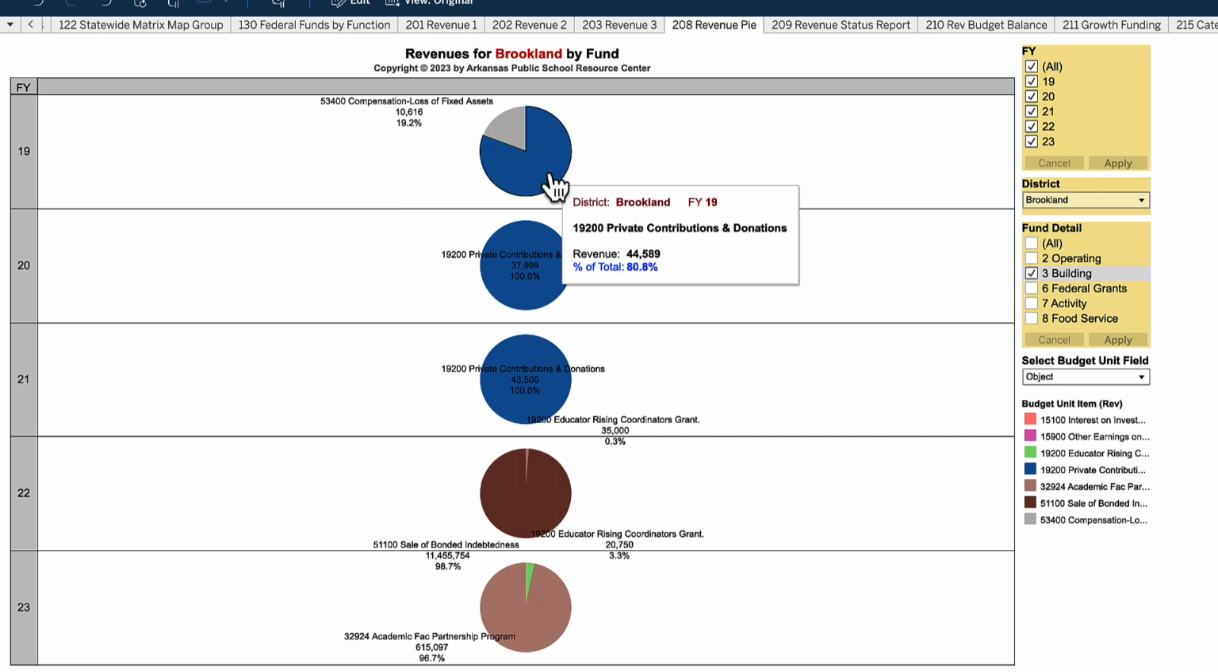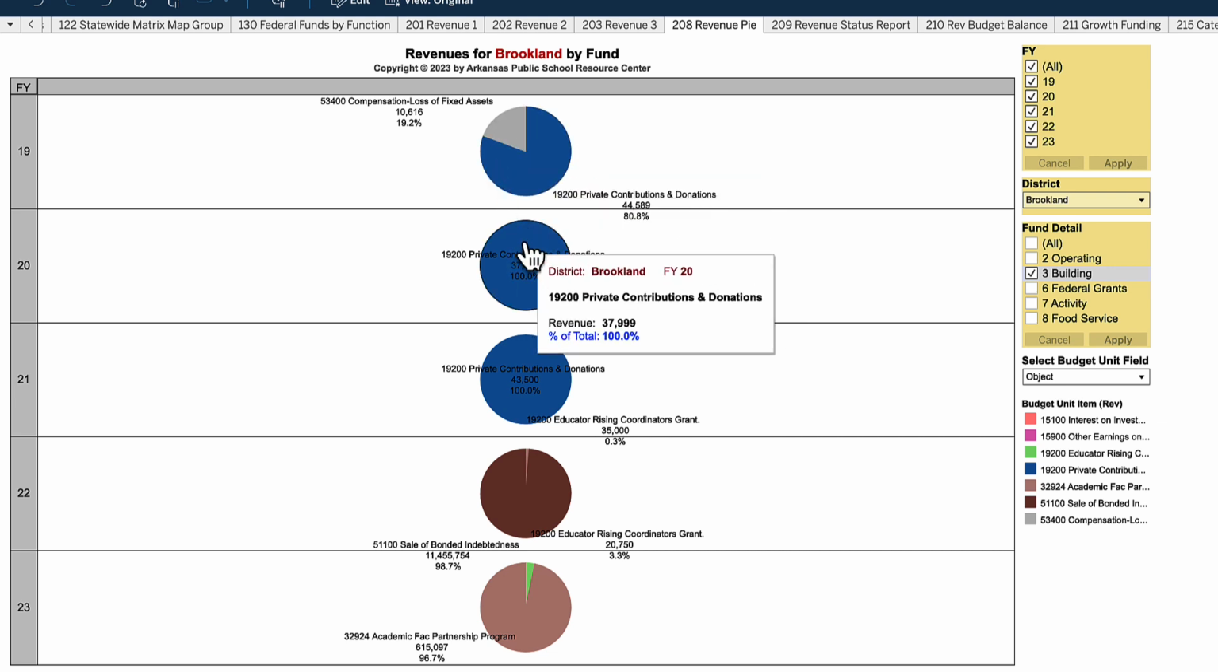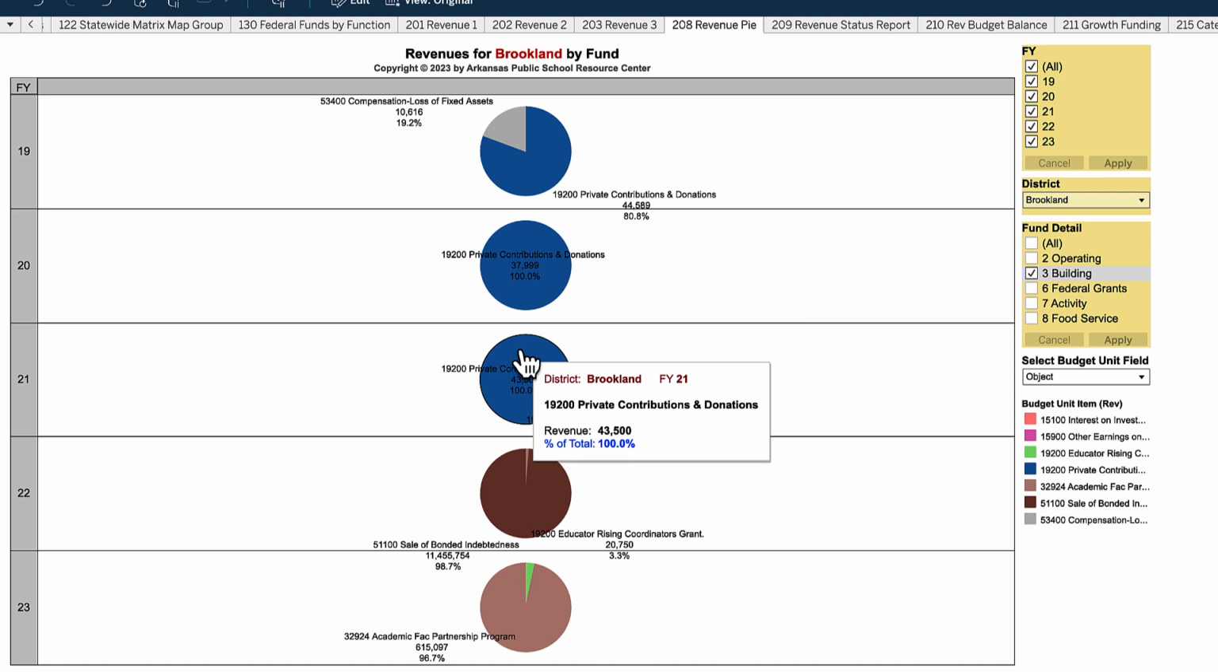We see that in FY19 there were private contributions of around $45,000 into building fund. I'm going to guess that that is money generated from a scoreboard or sponsorships for athletic activities that they may have. The other segment was compensation for loss of fixed assets, probably an insurance claim, revenue that has come into them in FY19. In 20, it's all private contributions for a total of around $38,000. In 21, pretty much the same, a little increase there on the private contributions.